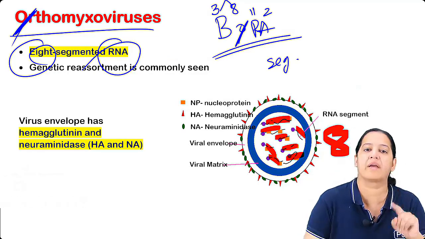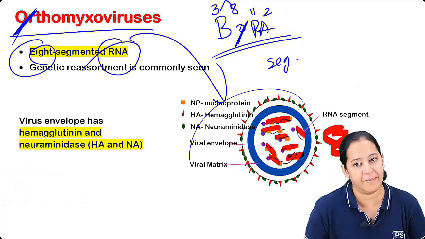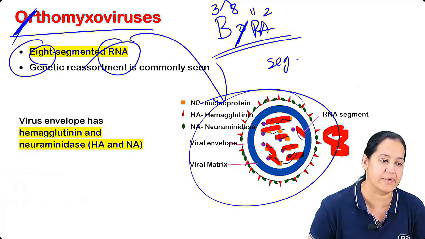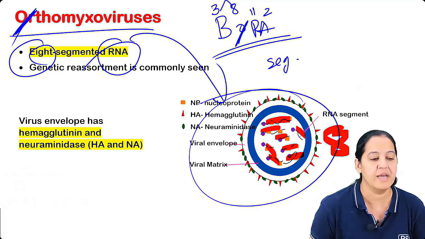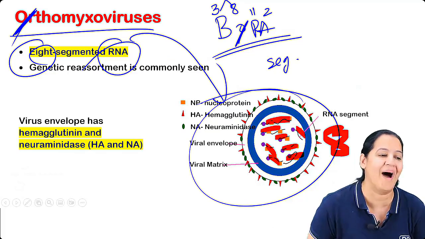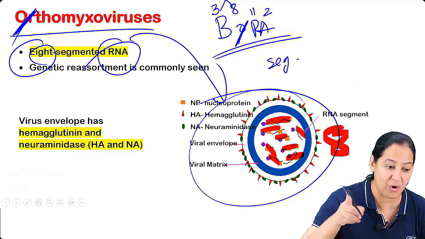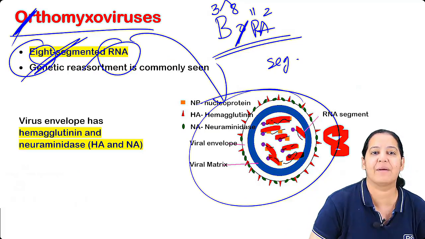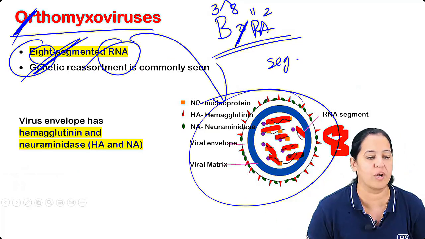The hallmark comes as an image-based question. The image comes in your exam and they ask you to identify the virus. Yes, very good. So I'm interested in 8. B-O-R-A, the O is orthomyxo. So I want to highlight that 8 segmented RNA, which you can see and correlate in the image also.